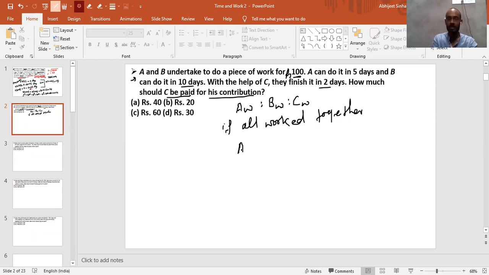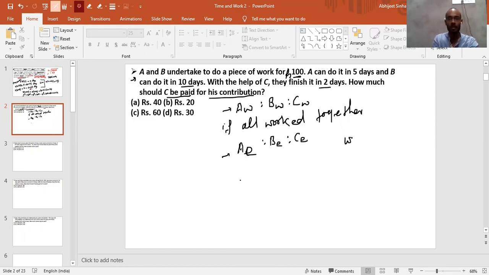So the ratio you get is nothing but the efficiency, A's efficiency is to B's efficiency is to C's efficiency. You get this ratio only when the time for all of them is the same. Else you have to calculate the work done by each of them.